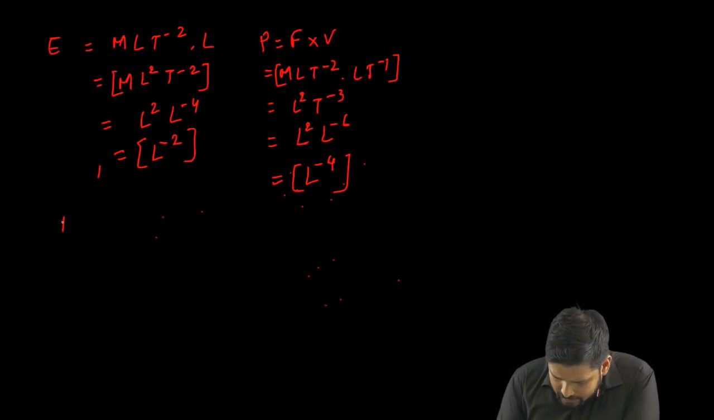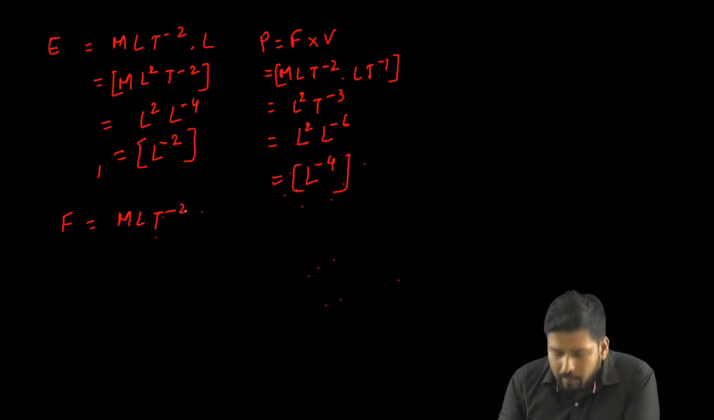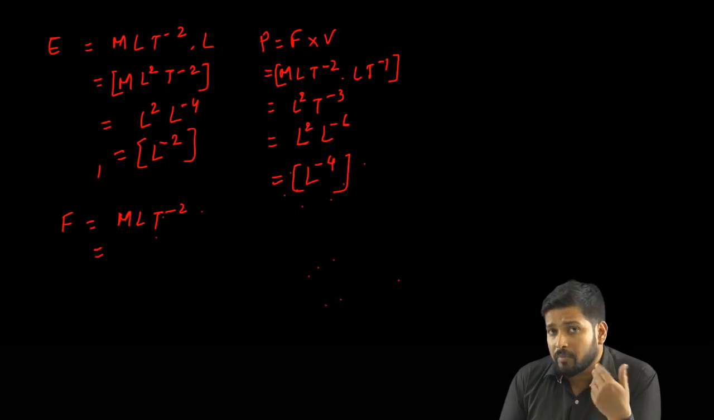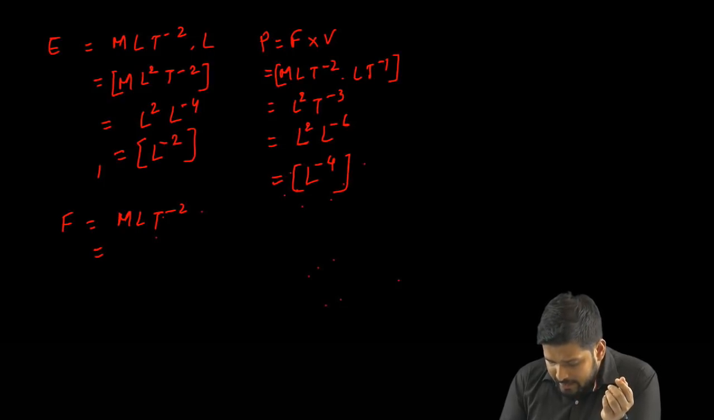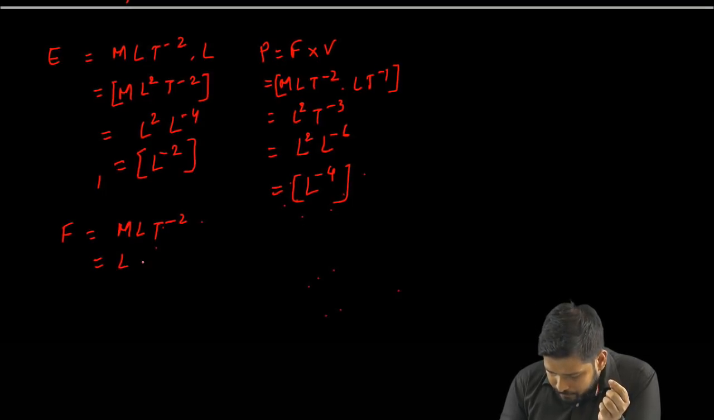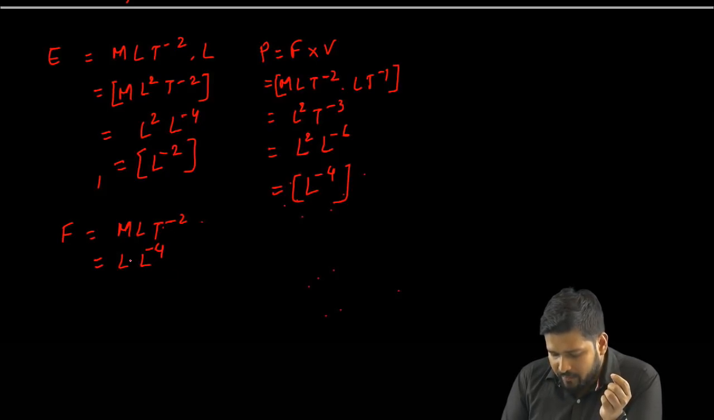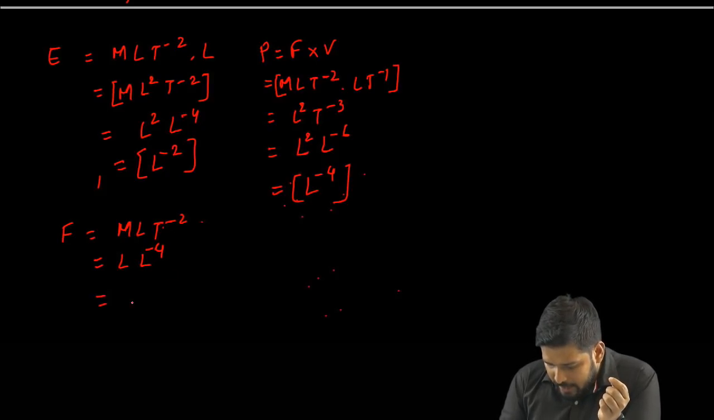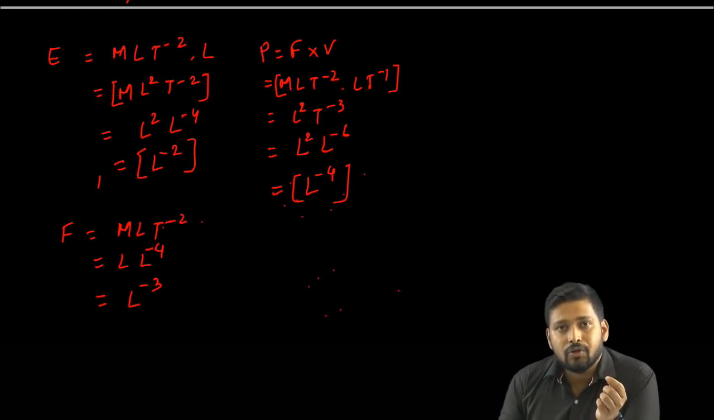So D is basically force. The dimension of force is M L T to the power minus 2. Again, we write the dimension of mass as 0, L is L, so we have 1, and T to the power minus 2 can be written in terms of L as L to the power minus 4. So we have minus 4 here, and we have 1 power over here, so we get L to the power minus 3.